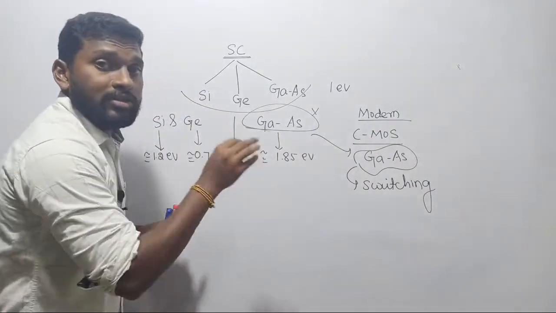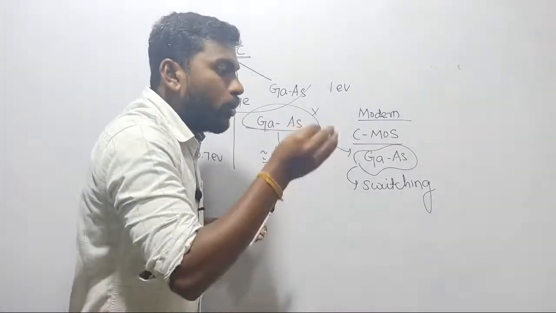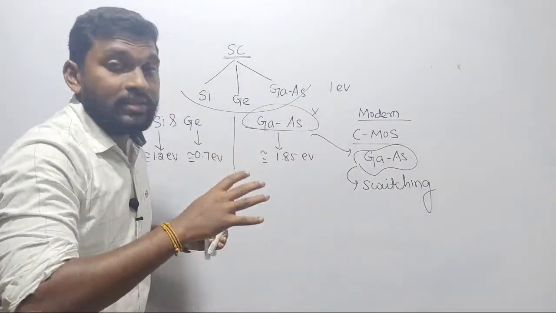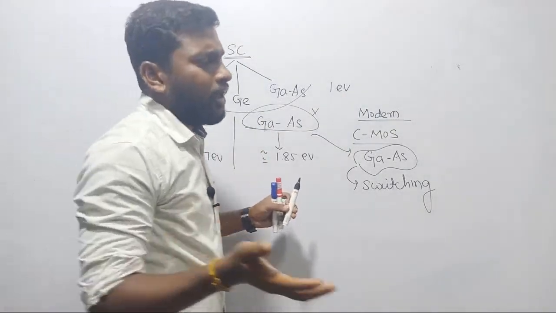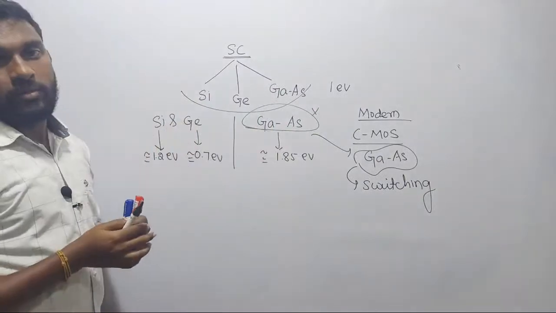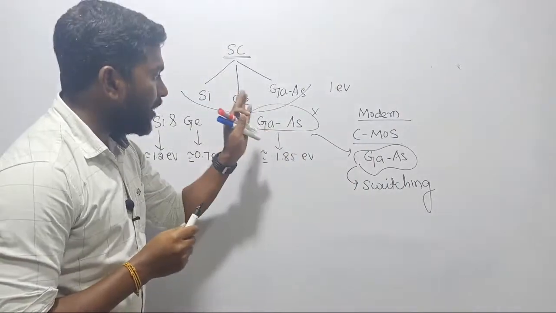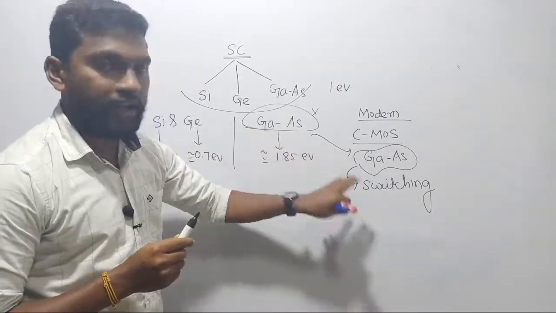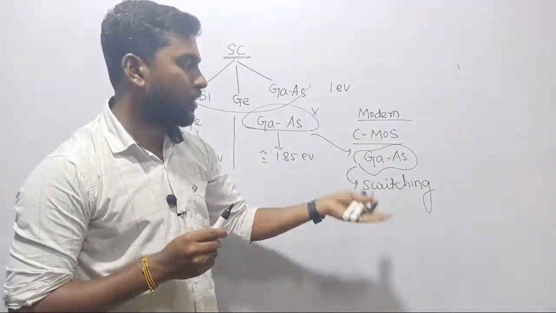Though gallium arsenide requires more electron volts to shift the electron from one point to another point, right, it is easily moved from one point to another point. Movement of the electrons is free when we compare gallium arsenide with silicon and germanium materials, right? So what is the conclusion here? When I compare gallium arsenide with silicon and germanium, the switching speed of gallium arsenide is very high. So in nowadays CMOSFET, we will discuss NMOSFET and PMOSFET in future.